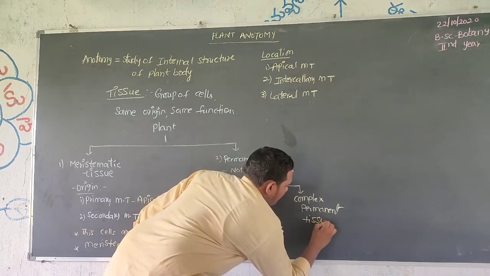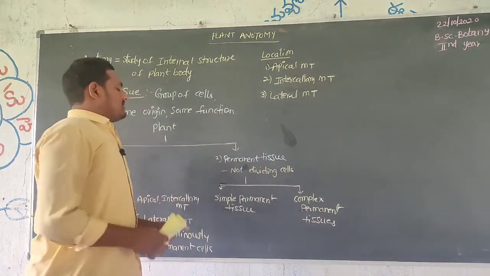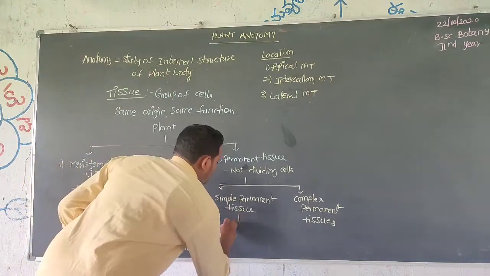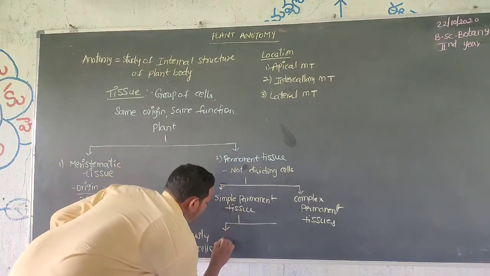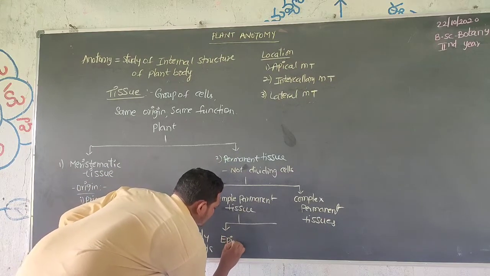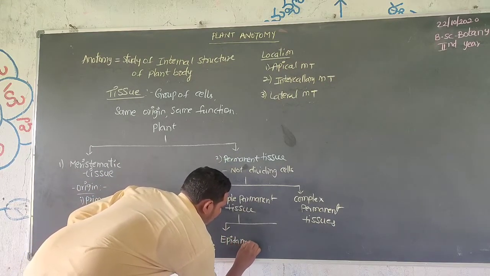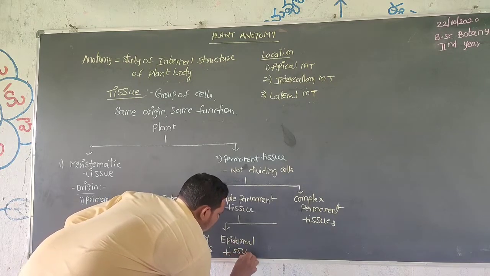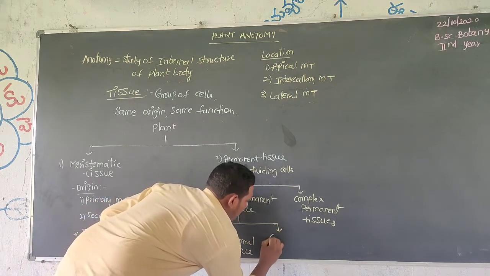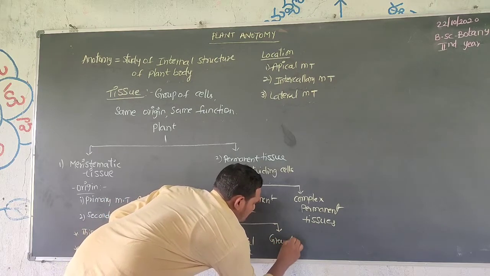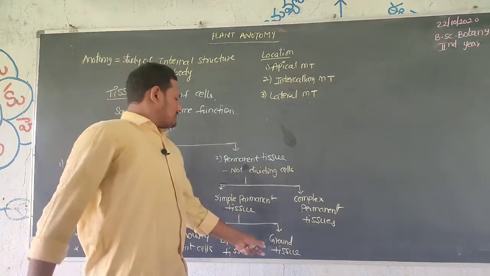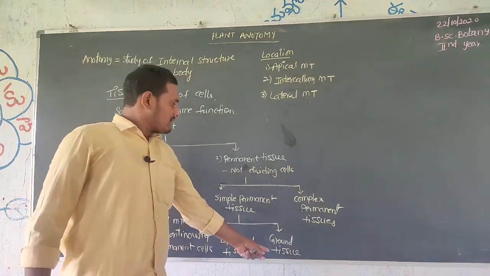Simple permanent tissues are again of two types: epidermal tissue as well as ground tissue. This is simple permanent tissue.